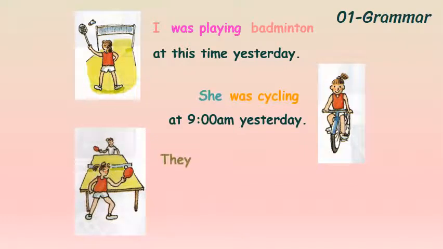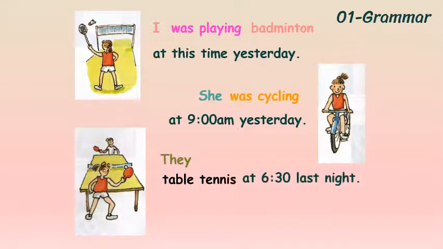Third example. They were playing table tennis at 6:30 last night. So they started playing at 6:30, but the action didn't finish at 6:30. No, it continued for an interval of time, for a period of time. If you notice, all of these actions in these examples didn't start and finish at the same time. No, they continued, they needed time, they needed a period. So we cannot use the simple past tense for them. We have to use the past progressive, or what we call the past continuous.